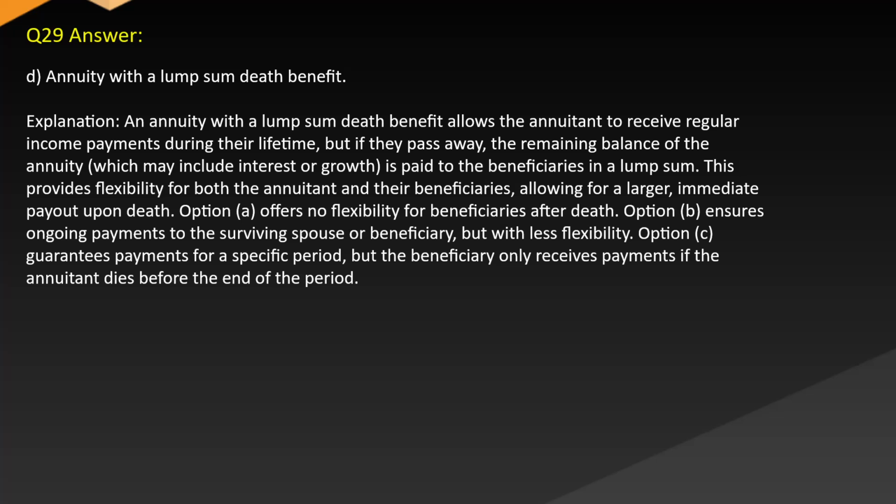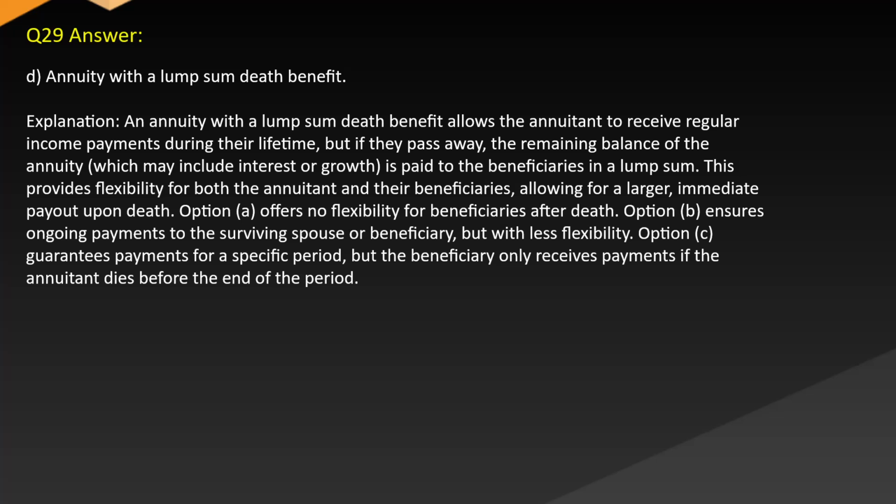Answer: D. Annuity with a lump sum death benefit. Explanation: an annuity with a lump sum death benefit allows the annuitant to receive regular income payments during their lifetime, but if they pass away, the remaining balance of the annuity, which may include interest or growth, is paid to the beneficiaries in a lump sum. This provides flexibility for both the annuitant and their beneficiaries, allowing for a larger immediate payout upon death.